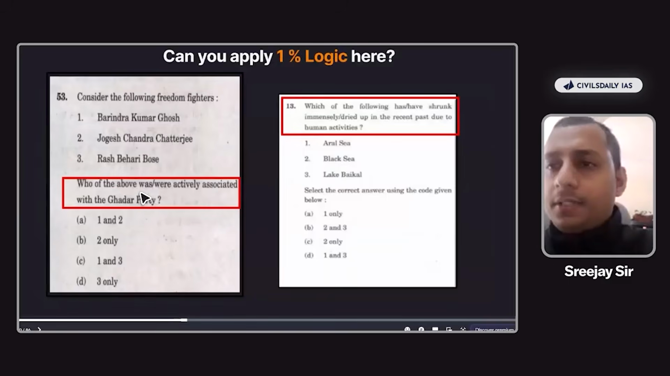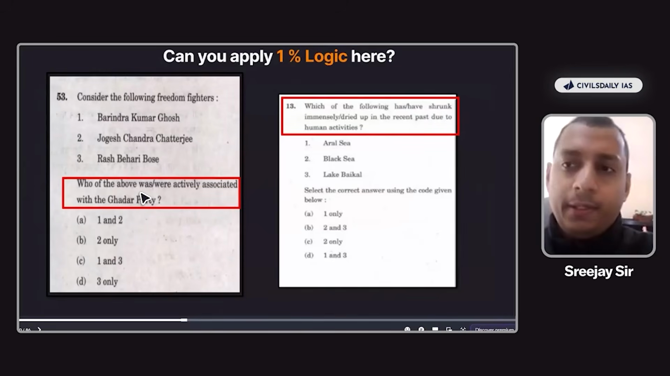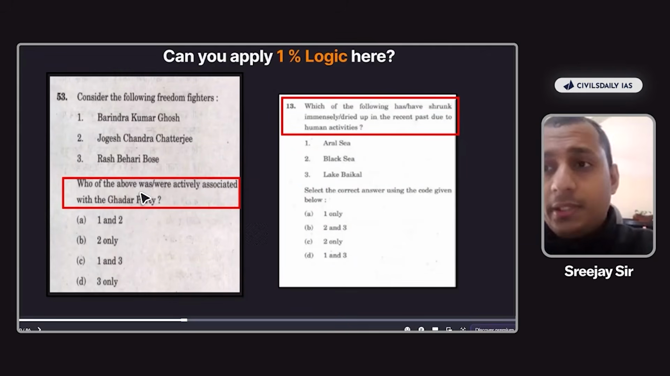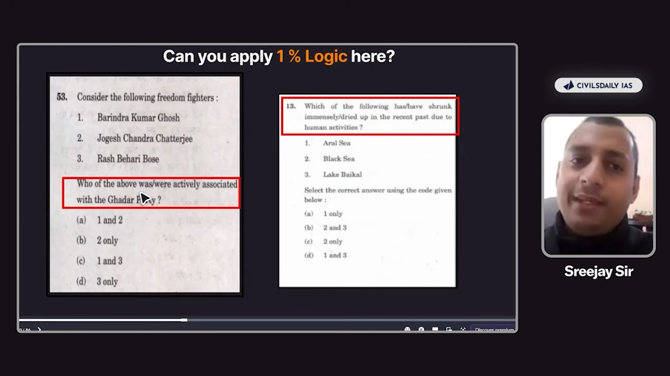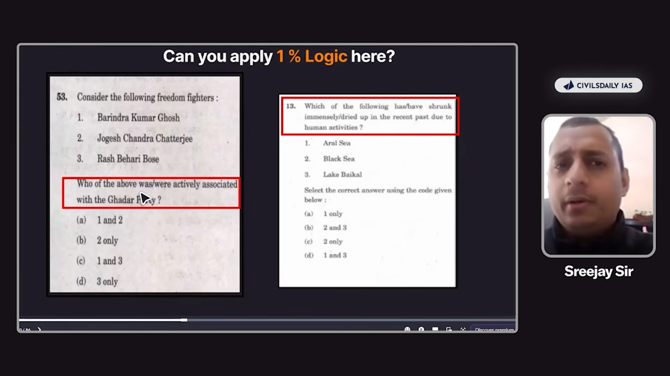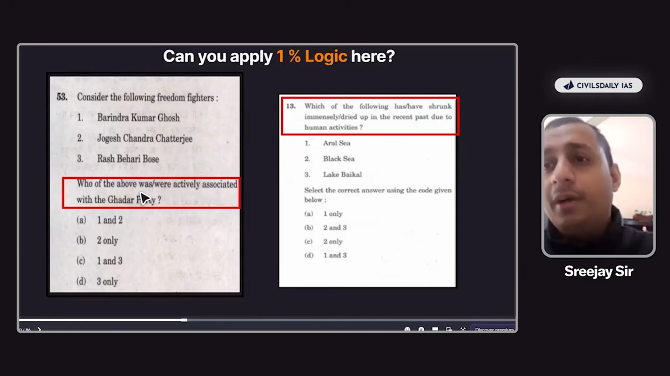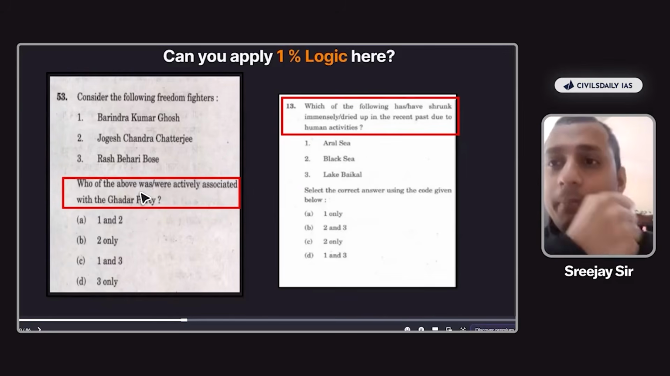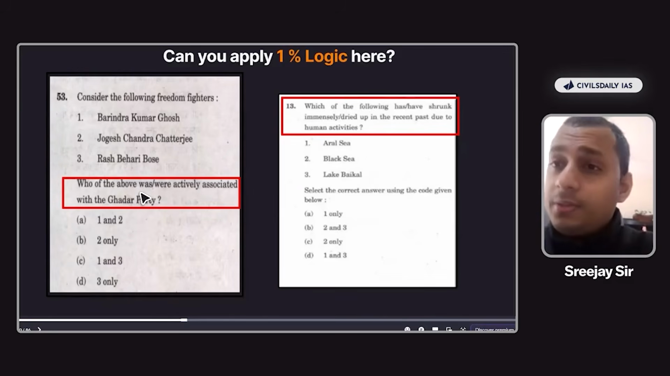Consider the following freedom fighters: Barindra Kumar Ghosh, Jogesh Chandra Chatterjee, Rash Behari Bose. Who of the above were actively associated with Ghadar party? Now, what is the extreme word here? The extreme word is actively associated, right? Now, here we cannot take an assumption that, okay, fine, Barindra Kumar Ghosh may have attended one meeting of Ghadar party. Jogesh Chandra Chatterjee might have attended at least one rally of Ghadar party, right? How can UPSC say that they did not hold the placard and do it? But can we use our logic here? No, because the word actively associated is used.